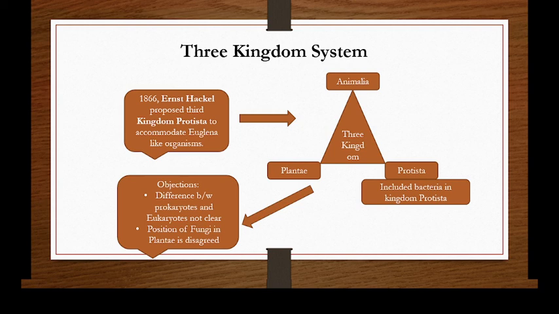The difference between prokaryotes and eukaryotes was not clear, and the position of fungi in Plantae was disagreed upon by many biologists. As the fungi was included in kingdom Plantae, some of the biologists disagreed about the position of fungi in kingdom Plantae.